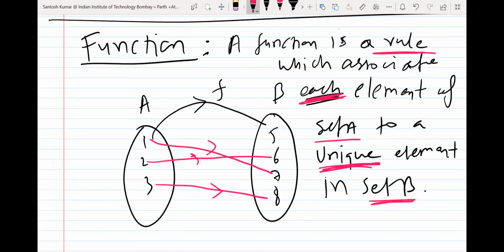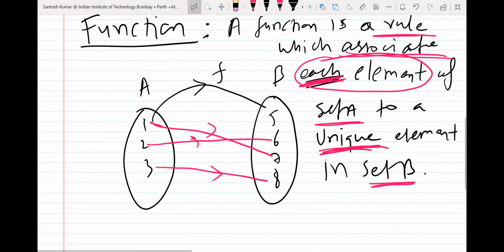Yes, sir. Because it is saying each element of A. So set A has 3 elements, 1, 2, 3. Each element of set A is associated with a unique image in set B. Unique means 1 has only one image, 2 has also only one image, and 3 has also only one image. So we call it a function.